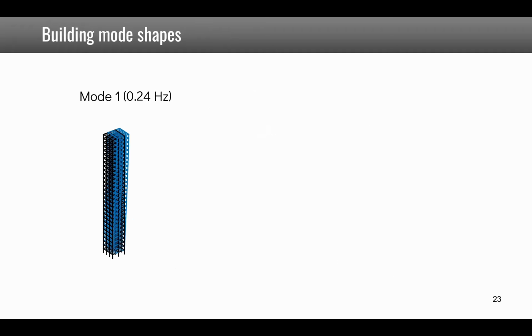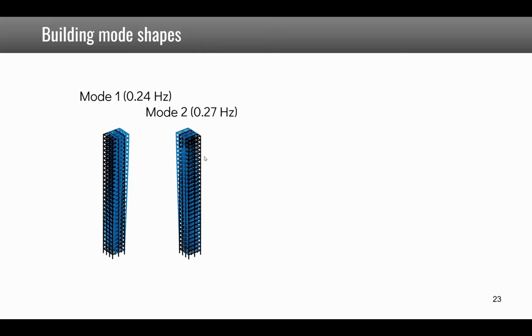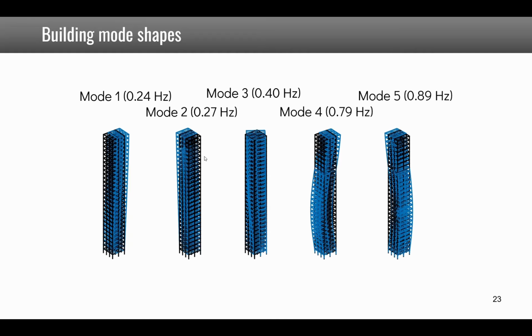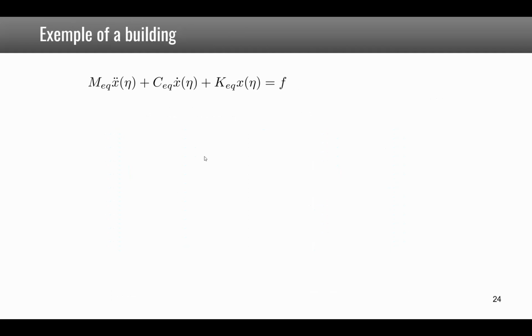Now, this is an example of a complex finite element model of a building. You see that the first step consists in computing mode shapes, which are represented here. They are mass normalized, so mu_i is equal to 1 in this case. And then we want to reduce to a single degree of freedom system at a specific point on this building.